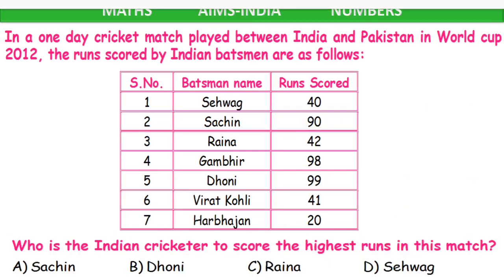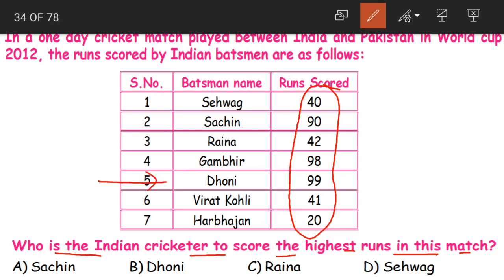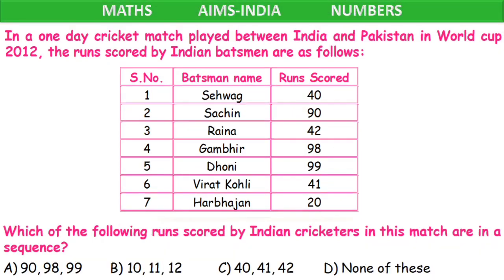Yes? Yes. Next, again the same table is given. Who is the Indian cricketer to score the highest runs in this match? How to solve this? It is very simple. Look at all the runs scored by all the batsmen and compare with each other. Who scored the highest runs, children? Can you guess? Dhoni. Yes, Dhoni scored 99 runs. That is the highest in this match. Option B, Dhoni becomes our correct answer.